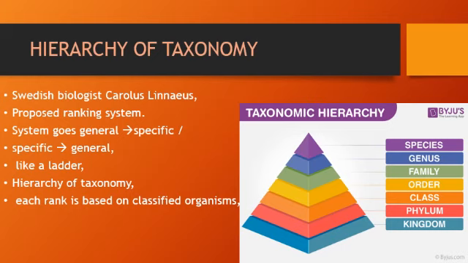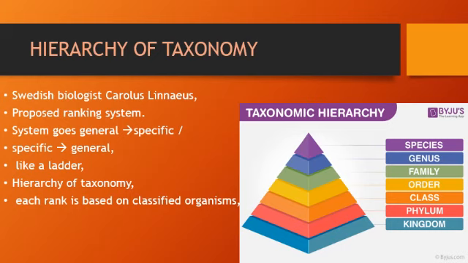In the same way, organisms are also placed in different groups or levels. Such levels of classification are called taxa. Singular is taxon. A Swedish biologist, Carolus Linnaeus, proposed a system to classify organisms in larger and smaller groups.